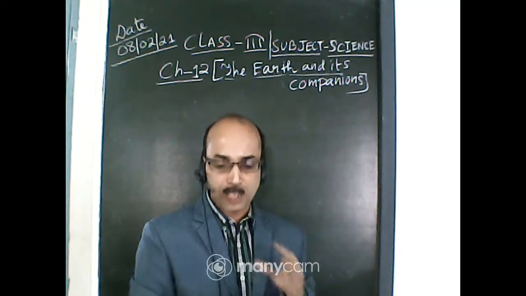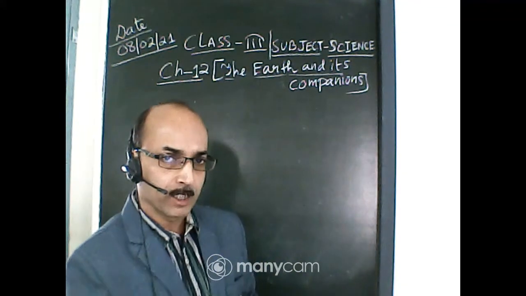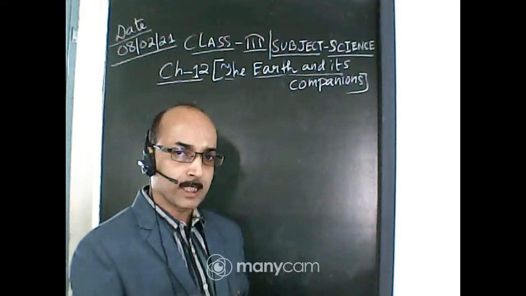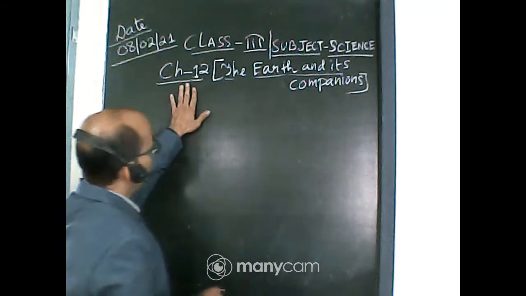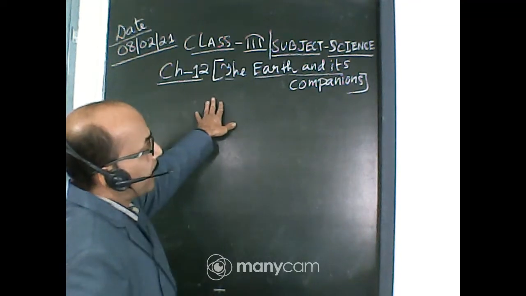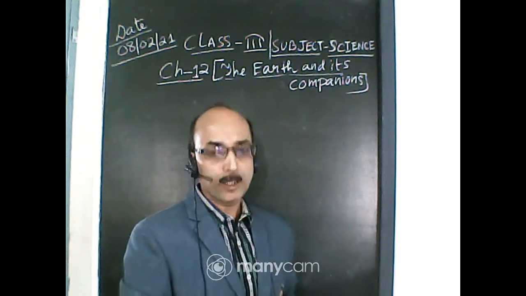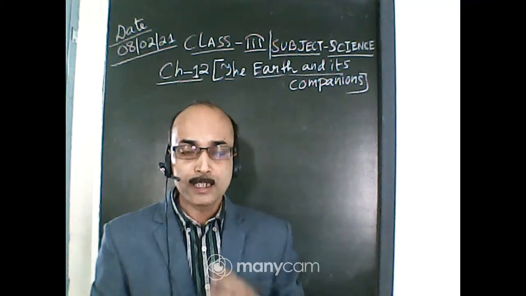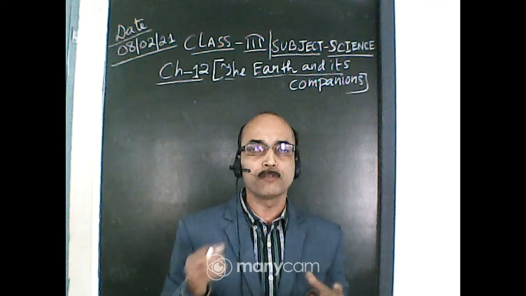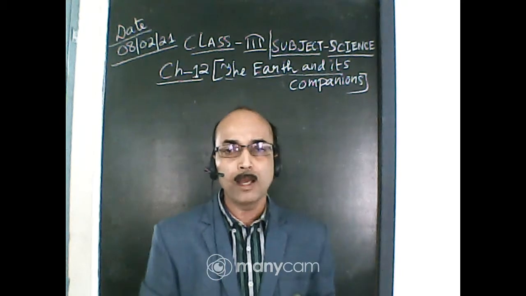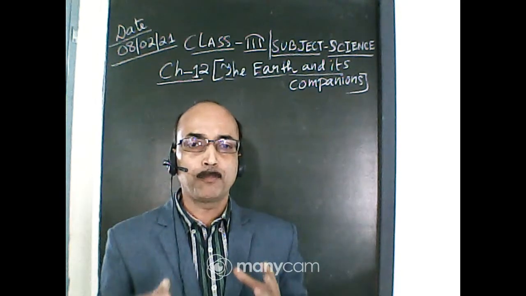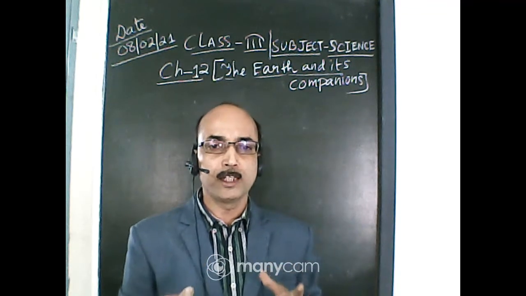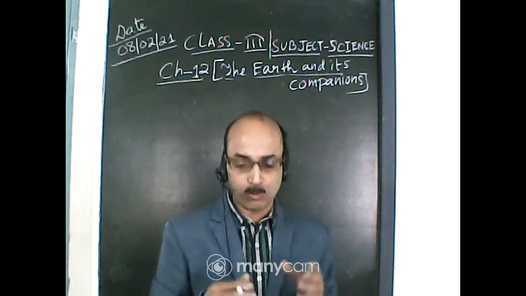This is chapter number 12. We have already started before, so once again I will start from the beginning here. Chapter number 12, the earth and its companions. In this chapter we will learn about the different planets of the solar system and the earth, the planet that has life in it because of the presence of oxygen and water.